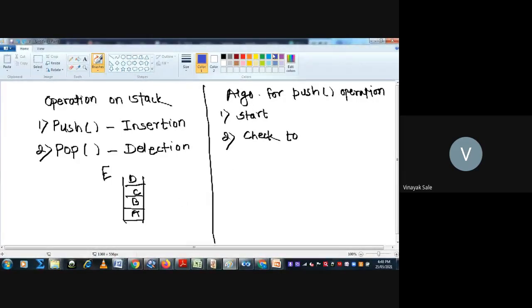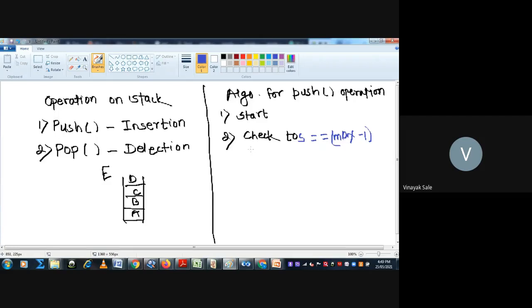Check whether top is at max minus 1 position. That is, you can write top is equal to max minus 1.